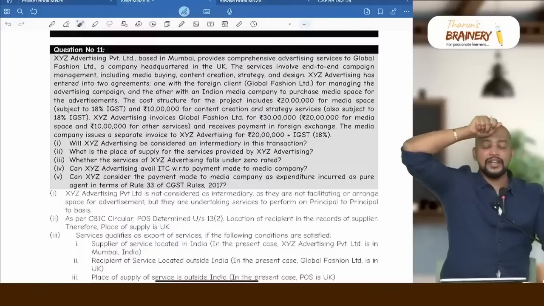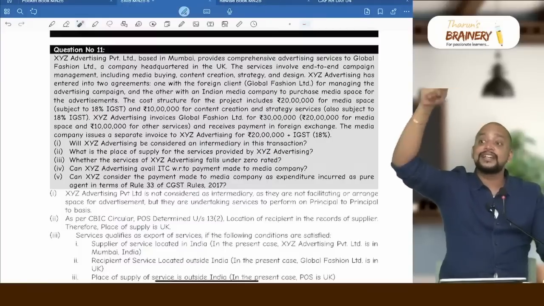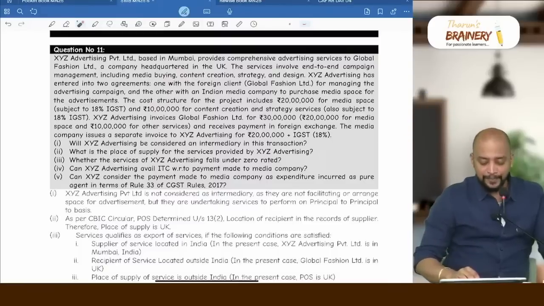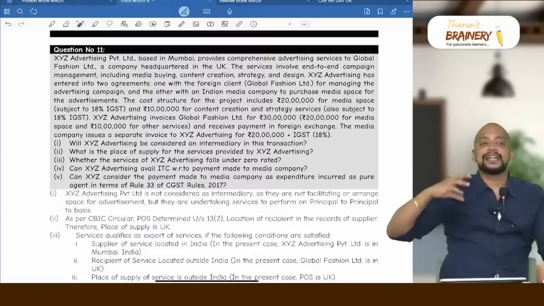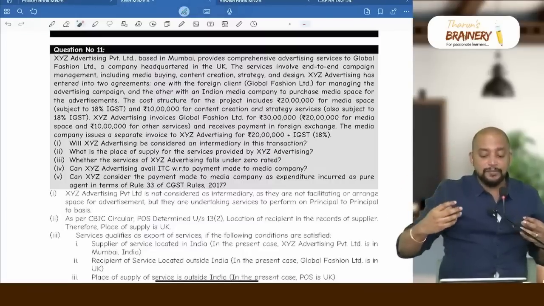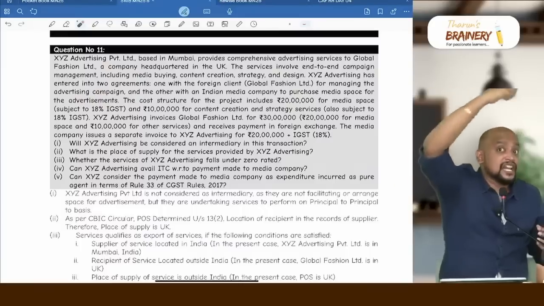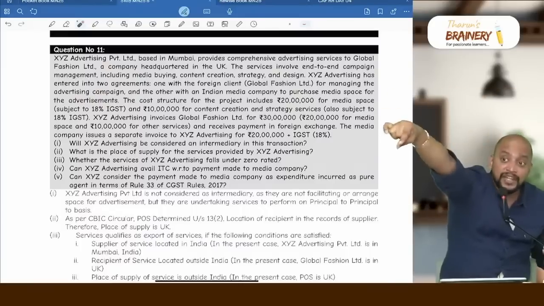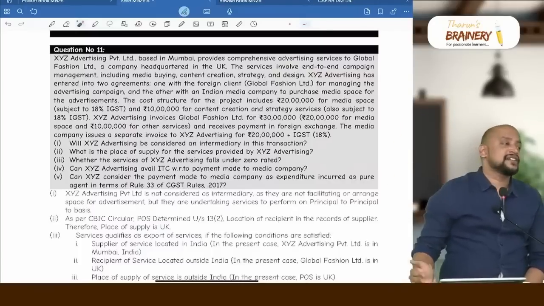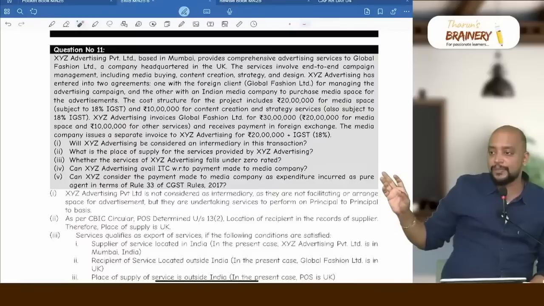Read the question carefully. In case of expenditure incurred as pure agent, to get attracted, the invoice should be in whose name? See, here XYZ Advertising Agency is the supplier, and they are incurring the expenditure on behalf of the recipient, but the invoice should be in the name of the recipient, but the invoice is in the name of supplier XYZ Advertising. So the pure agent point will not be applicable in this case.